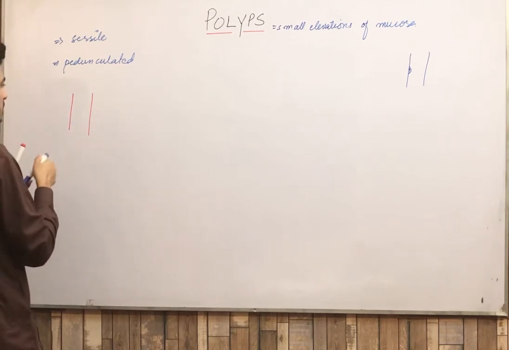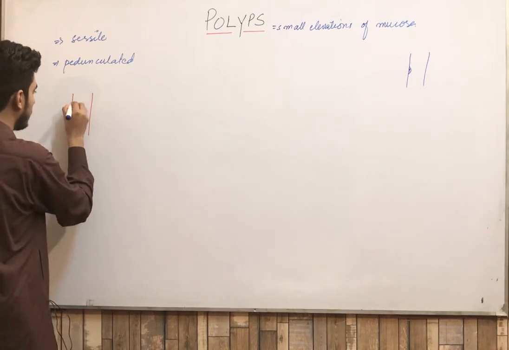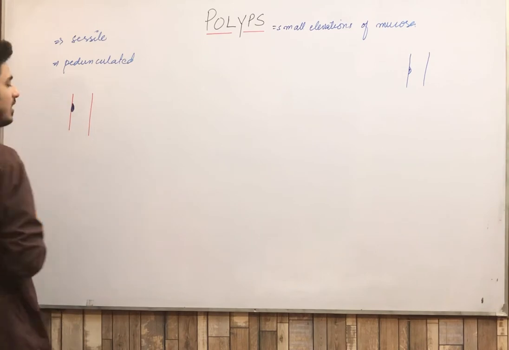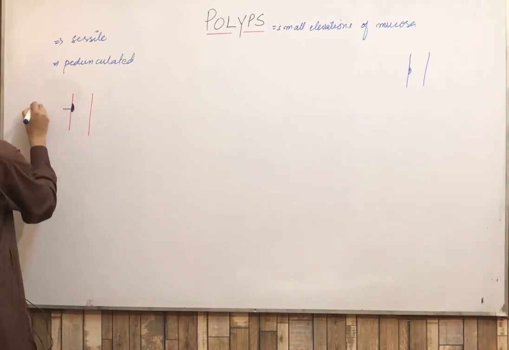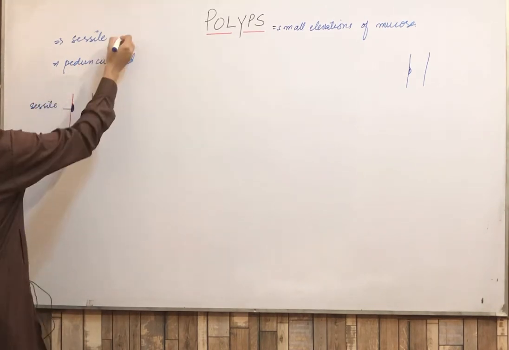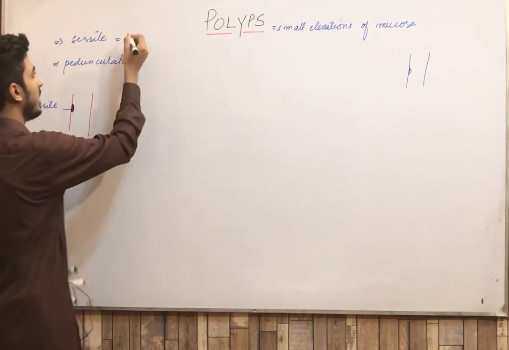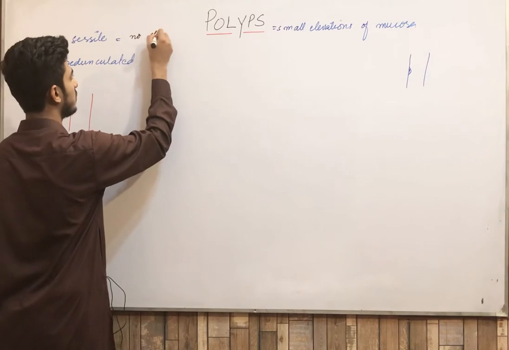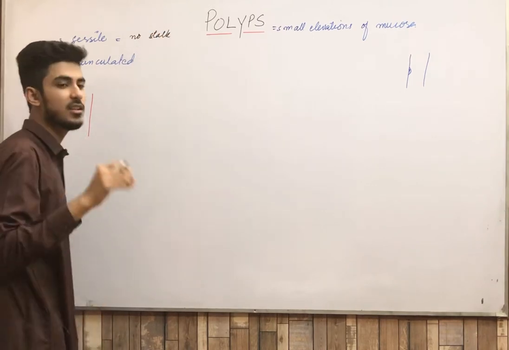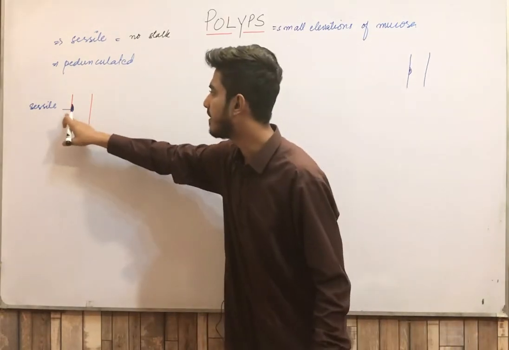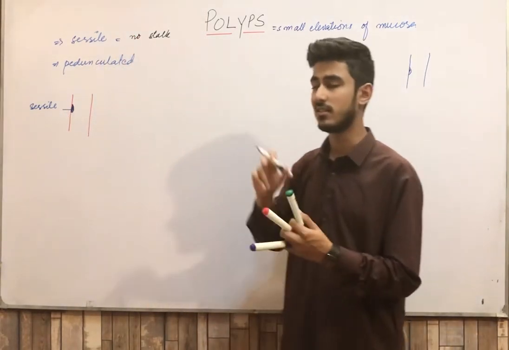So, this is your mucosa and the polyp is just like this. This is your mucosal elevation. This is called a sessile polyp. Sessile polyp means that this polyp has no stalk. There is no peduncle, no stalk. You can say it is directly adhered to the mucosa, and that is called a sessile polyp.